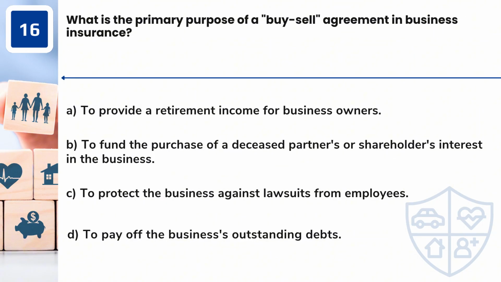Question 16. What is the primary purpose of a buy-sell agreement in business insurance? A. To provide a retirement income for business owners. B. To fund the purchase of a deceased partner's or shareholder's interest in the business. C. To protect the business against lawsuits from employees. D. To pay off the business's outstanding debts.